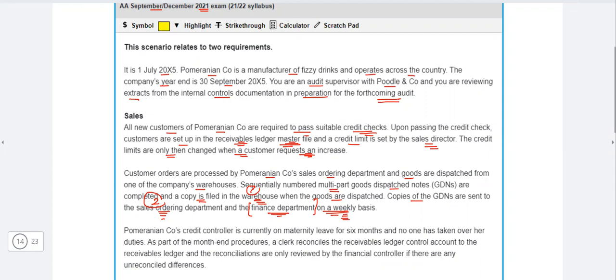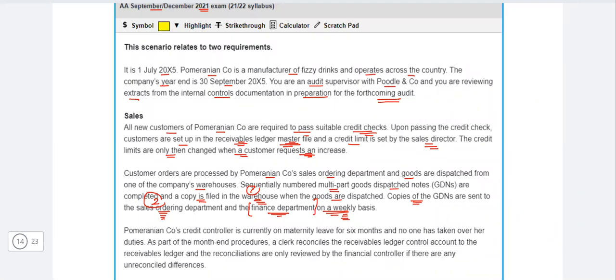And also the sales ordering department, receiving the copy of the GDN a week later, may not be aware of the correct status of the order. When the customers are asking them, what is the status of my order? Because they don't have the copy, they will not be able to give the answer. They will say, let's confirm it from the warehouse department, and the customer may get dissatisfied.